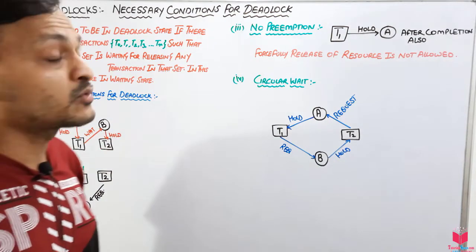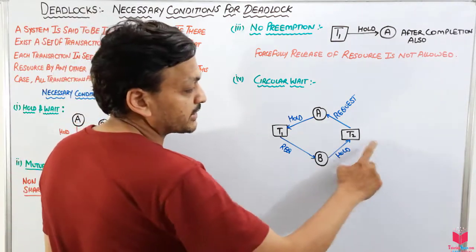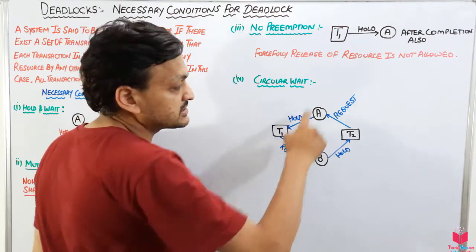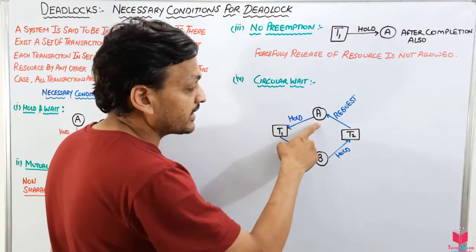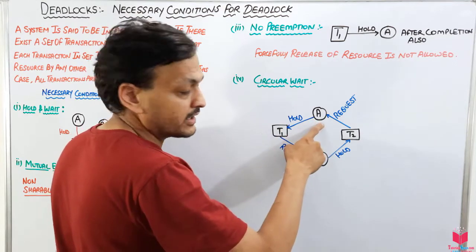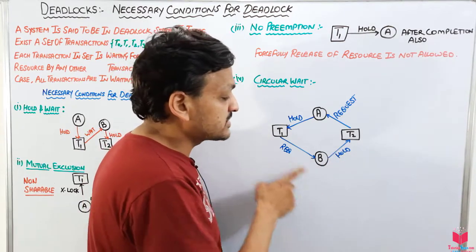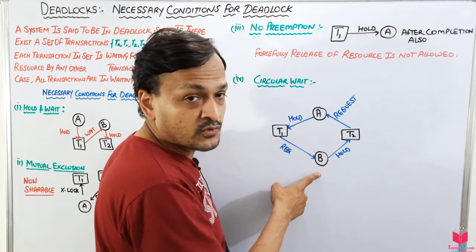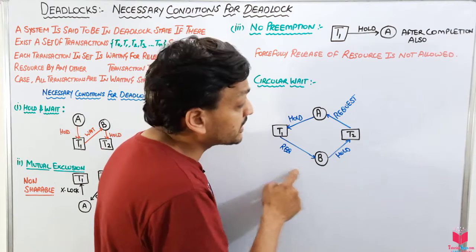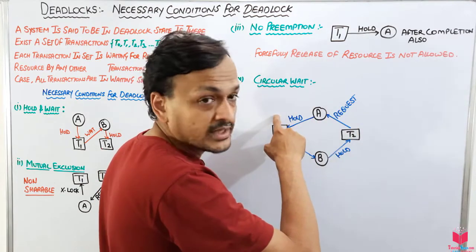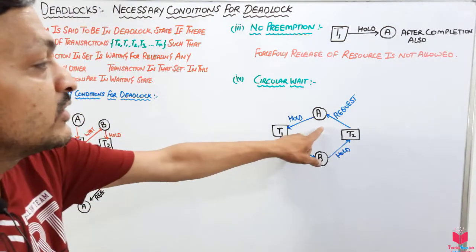Then comes the circular wait condition. It says if we have 2 transactions T1 and T2 in a system, and there are 2 resources A and B. A is held by T1, or T1 is holding A. Then T2 is holding B. T1 wants resource B for its work to be done, so it is requesting T2 to release this resource. But T2 wants resource A and is requesting it from T1, but T1 is not releasing the resource.